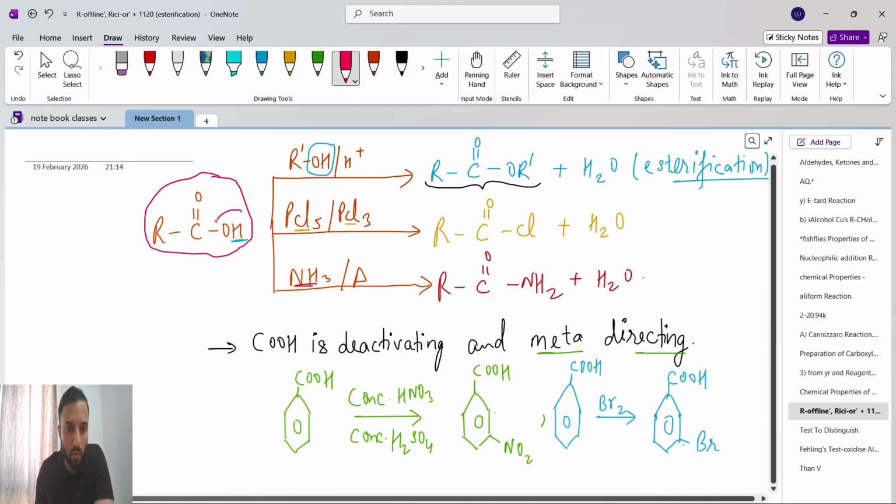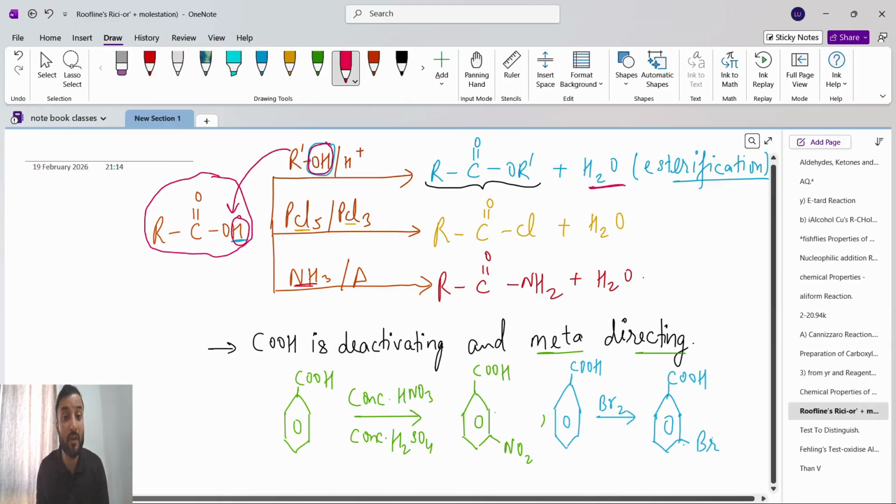This OH group will separate with this H and become H2O, and then this R' will attach to O. Once again, we take the carboxylic acid group RCOOH.